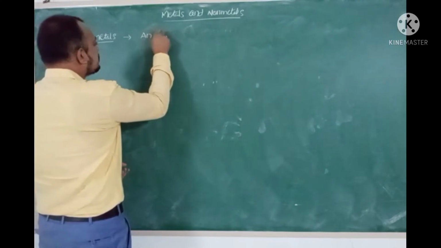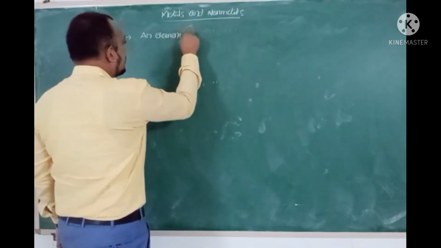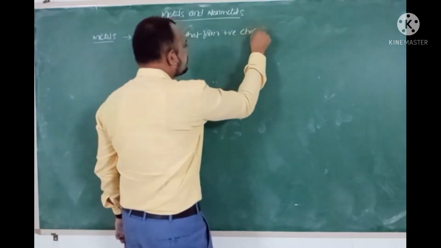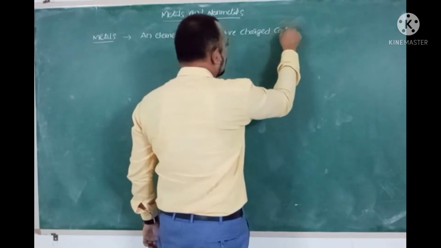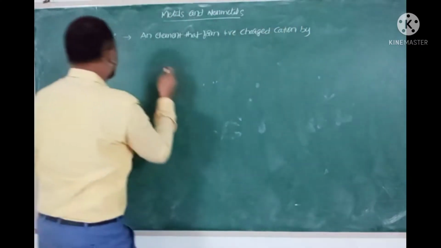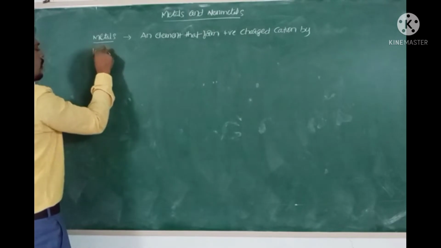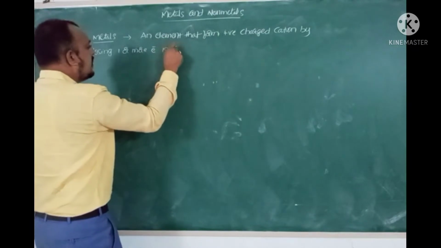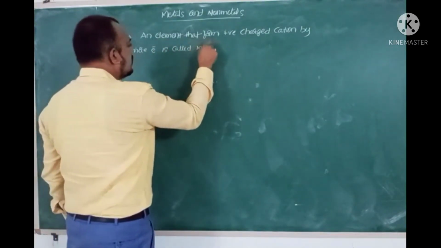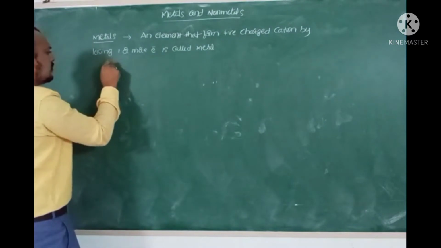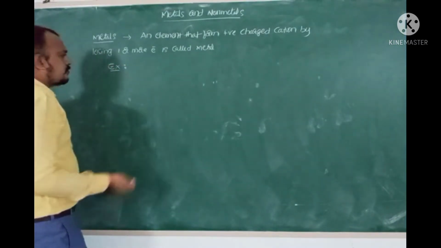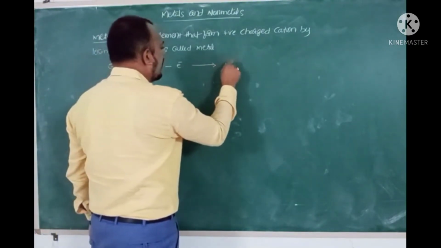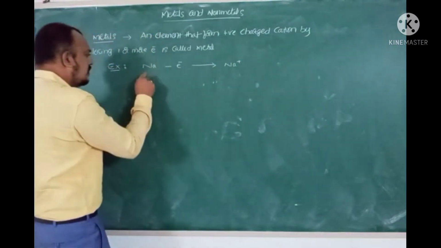An element that forms a positively charged cation by losing one or more electrons is called a metal. For example, sodium is a metallic atom as it loses an electron and forms Na+.